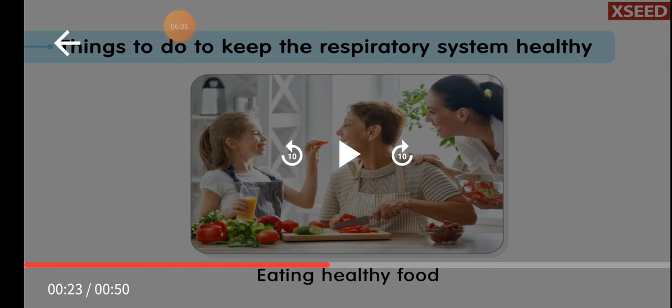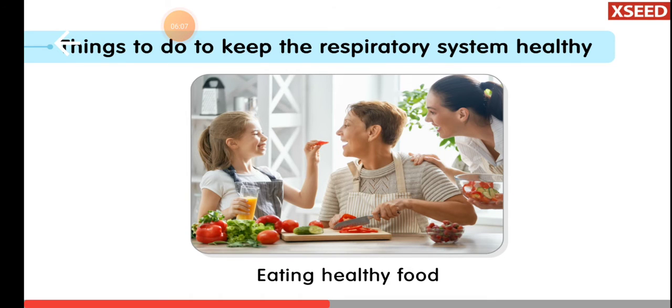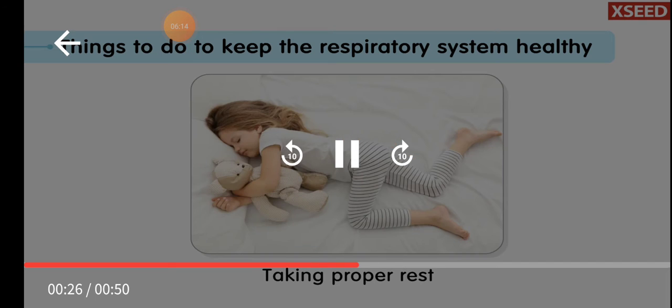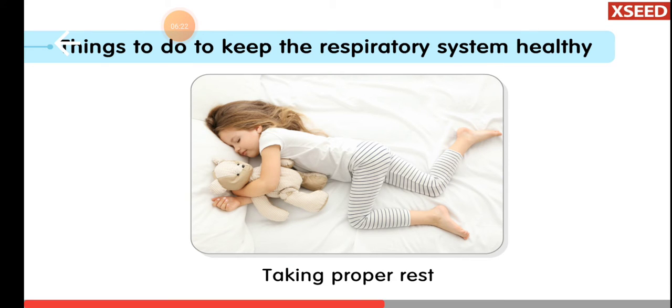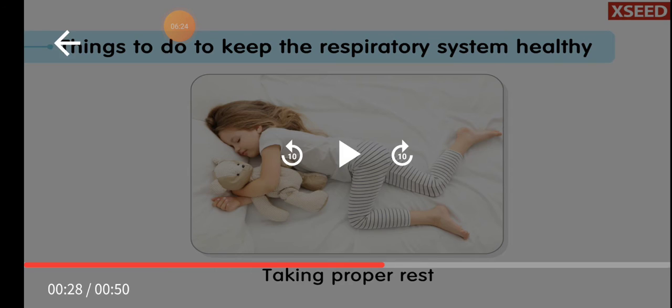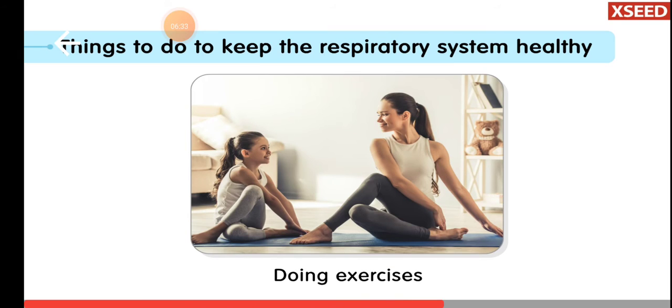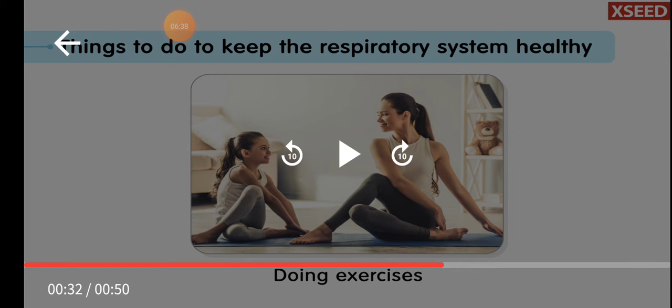To avoid these diseases, eating healthy food is one way to keep our respiratory system healthy. Whenever your body feels tired, we need to take rest. This also keeps our respiratory system healthy. And exercising regularly also helps us keep our respiratory system healthy.